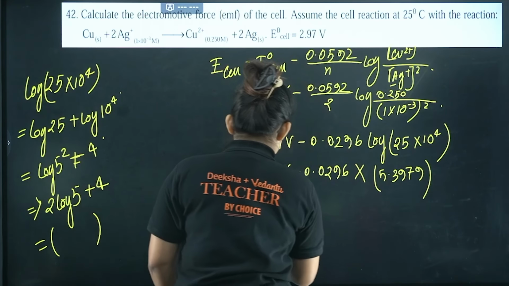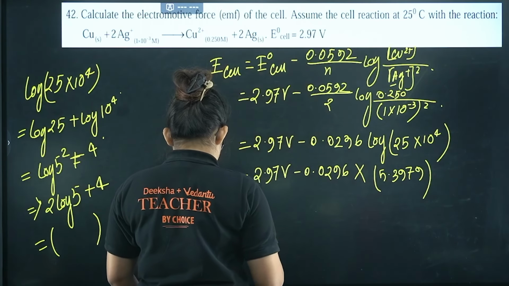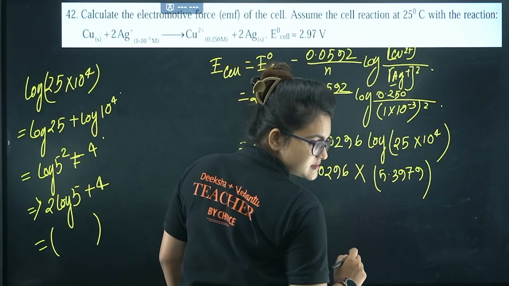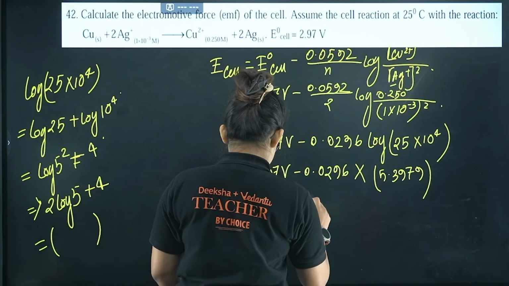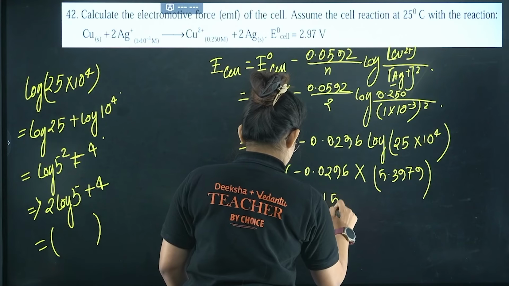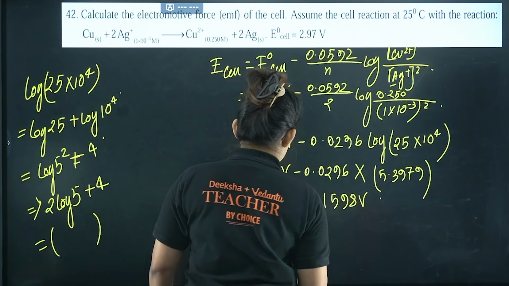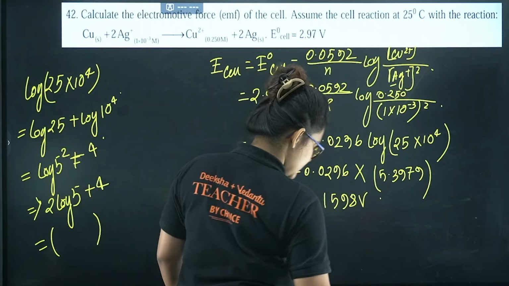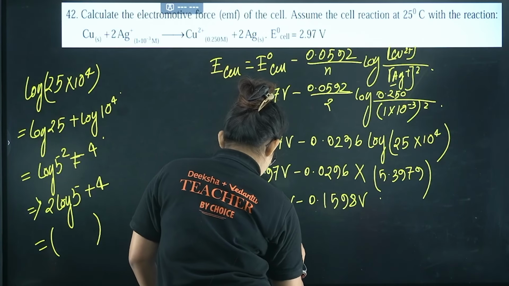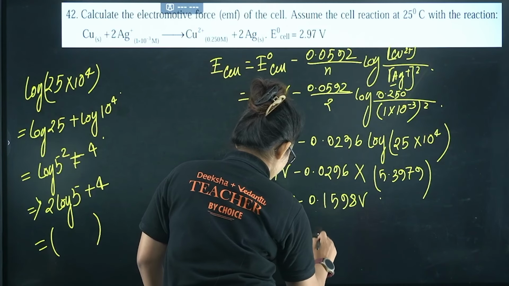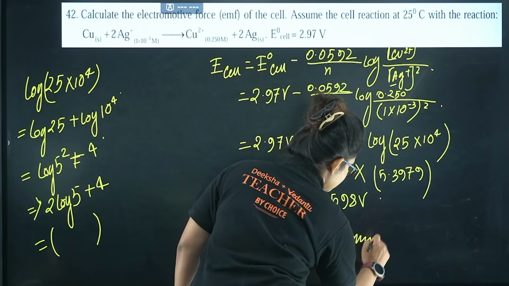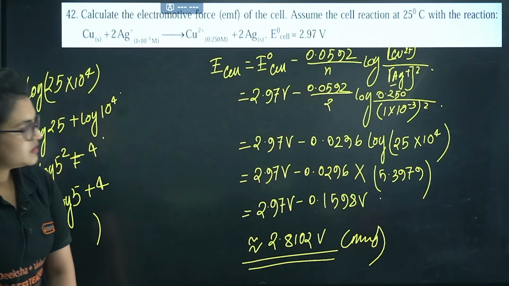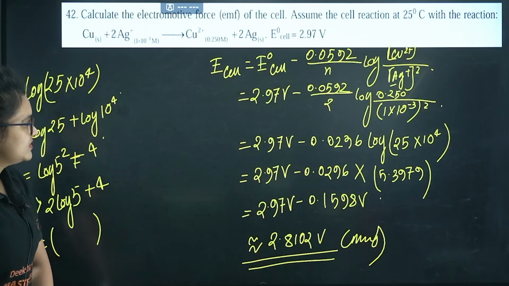If you calculate further, this will come as 2.97 volt minus 0.1598 volt. If you calculate this, almost your answer will come as 2.8102 volt. That is your answer. I guess it's clear to you. Let's proceed further.